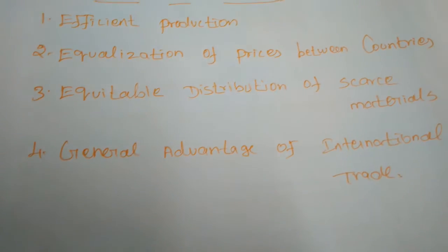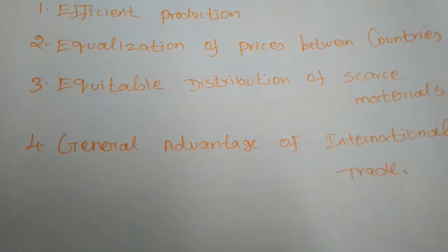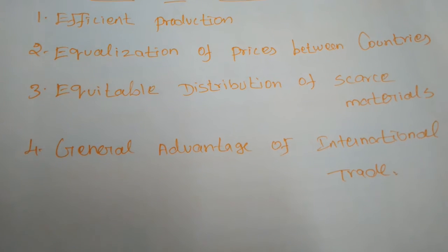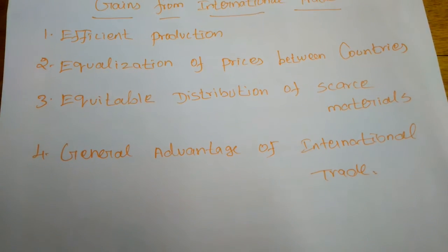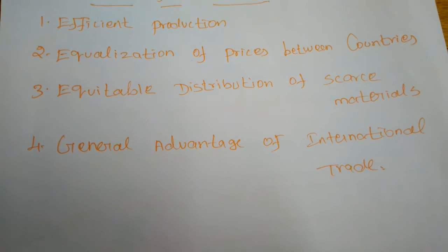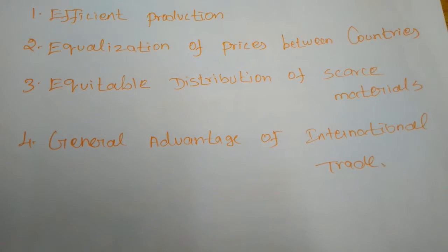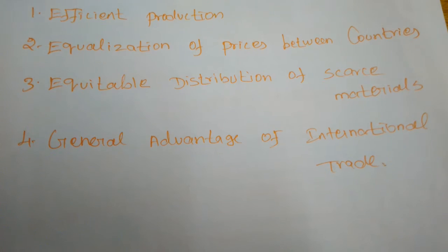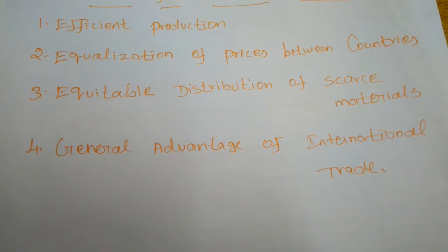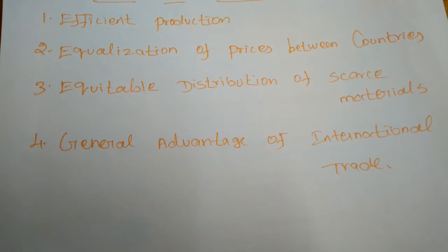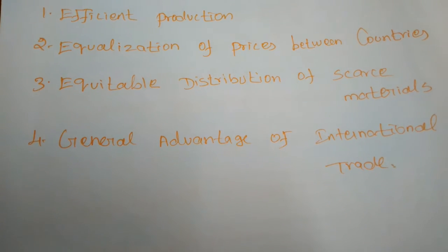Next, equalization of prices between countries. The prices of goods are equalized between the countries. So when we are undertaking international trade, the prices of goods will be equalized among all nations. The difference is only with regard to the cost of transportation.